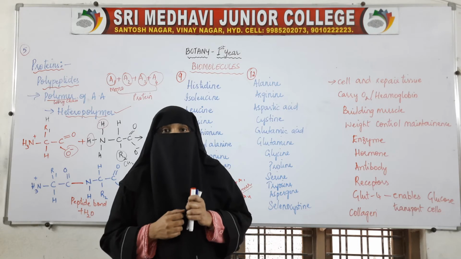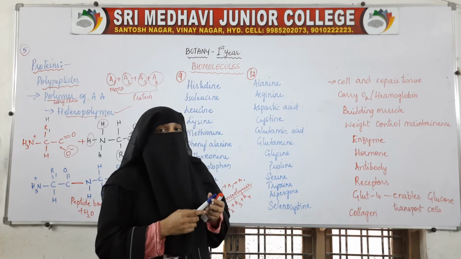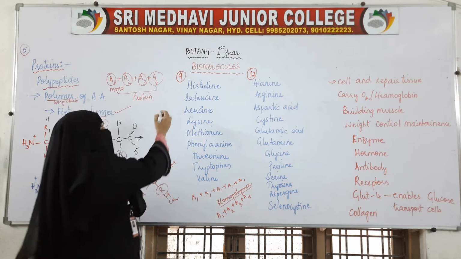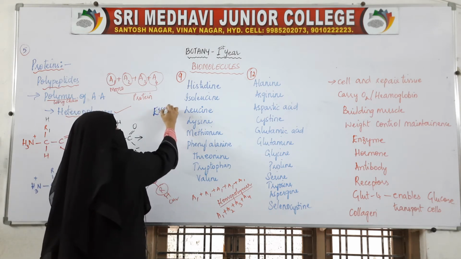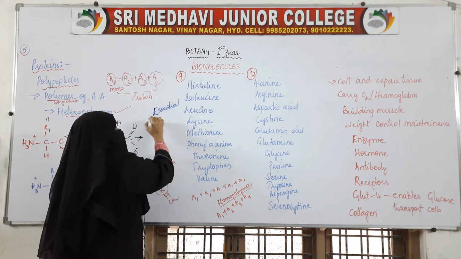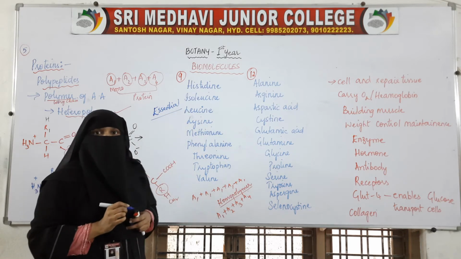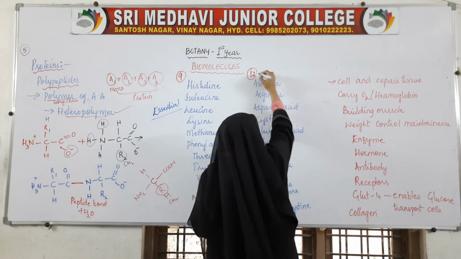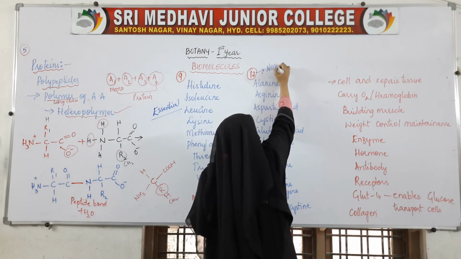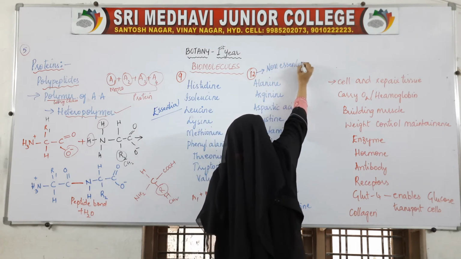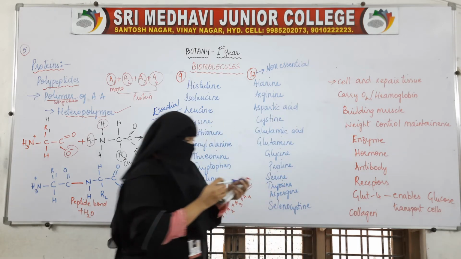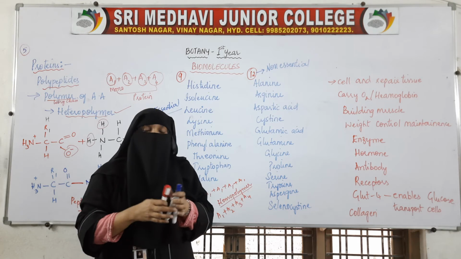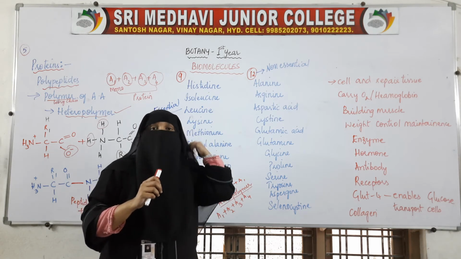Out of these 21 amino acids, 9 amino acids are called essential amino acids and 12 amino acids are called non-essential.